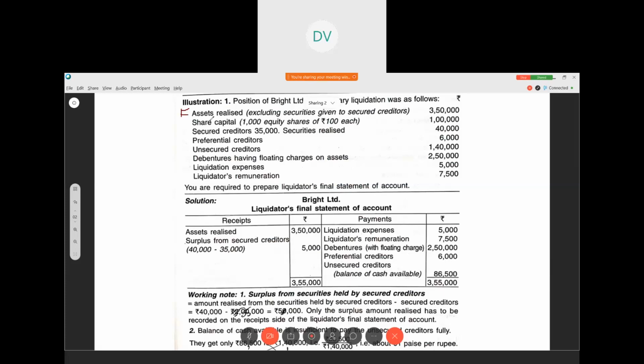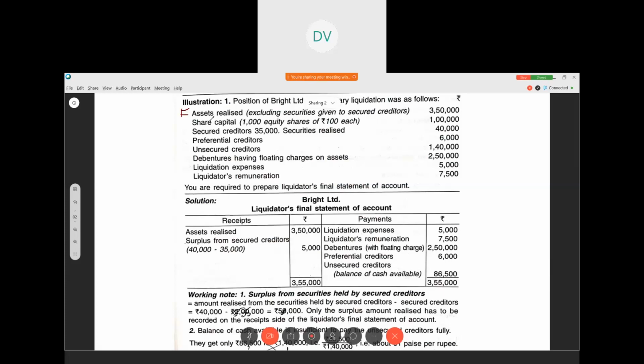The next one. From the following particulars, prepare the liquidator's final statement of accounts allowing for his commission at 2% on the amount realized and 2% on the amount distributed to the unsecured creditors other than preferential creditors.